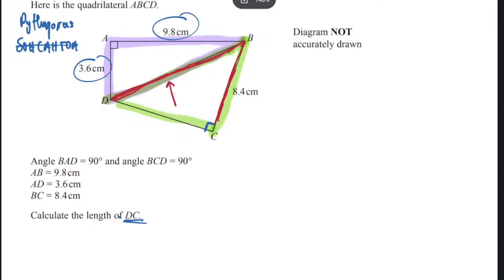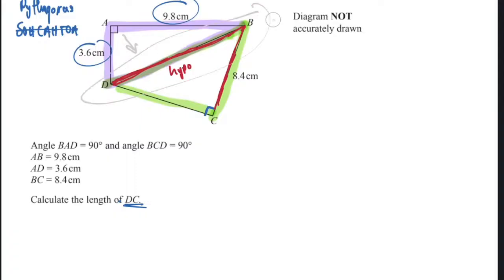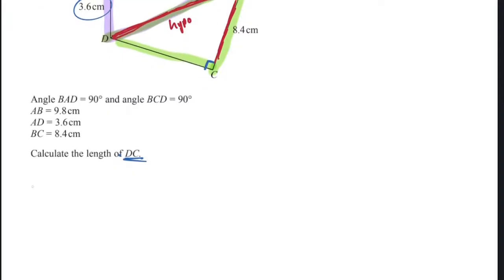Which side do you know? We are doing the triangle in purple. Which side is the hypotenuse here? Hypotenuse is opposite the right angle. So it's DB, right? So for the triangle in purple, this side DB, can you see side DB, Alex? Yes, I can see it. Okay, DB is going to be alone. So you say DB squared is equal to these other two, which is 3.6 squared and 9.8 squared.